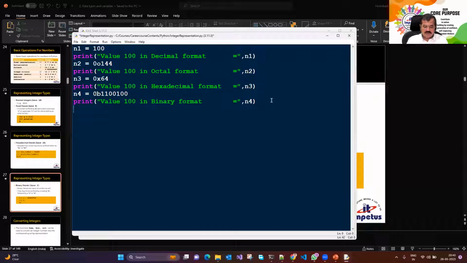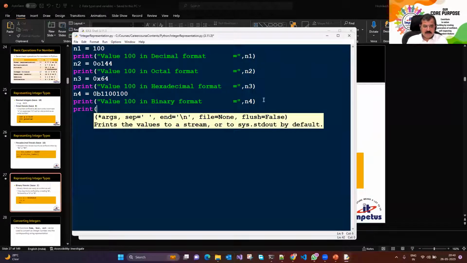So I'm now going to add those 4 values. I'm going to say print, N1 plus N2 plus N3 plus N4. Or let's do it in a different way. I'm going to say 100, that's the first value that I want to add. Watch it, 100 plus. The second value that I plan to add is 0144. I'll put them into quotes for a moment. I'll also show you how to represent it, and how to display it. Plus